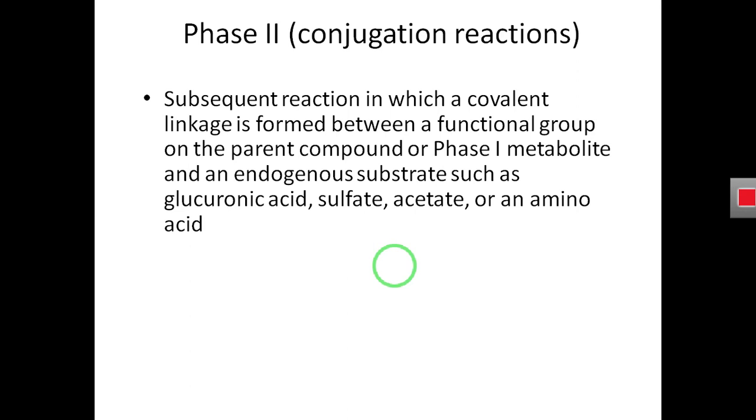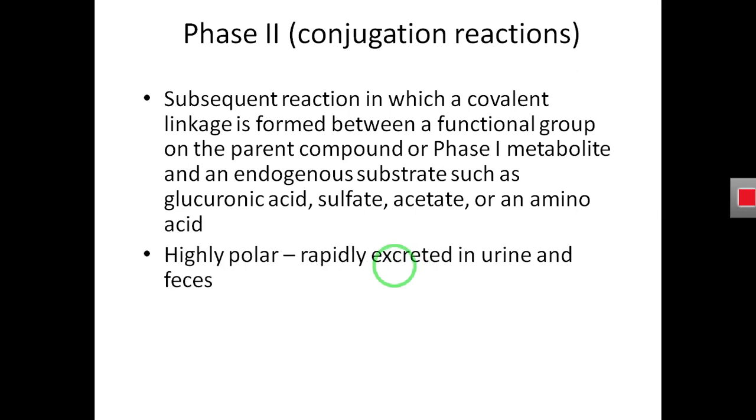Once the drug is bound covalently with another group, it is irreversible, meaning after the conjugation the drug will not convert back into its previous form. So after this conjugation, the drug will be highly polar, or sufficiently polar, so it is rapidly excreted in urine.